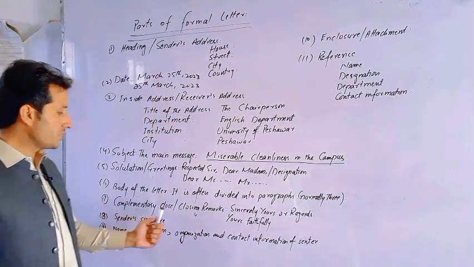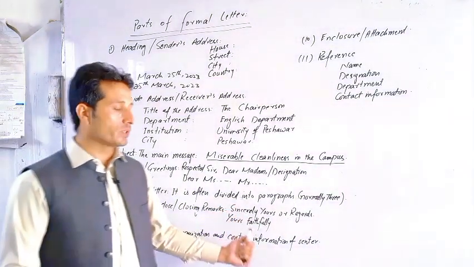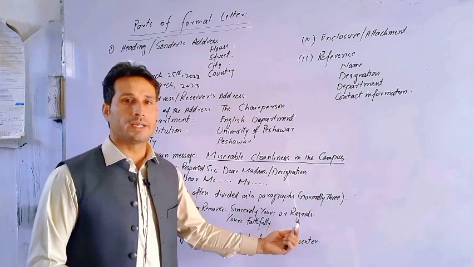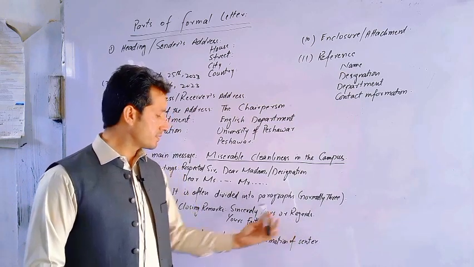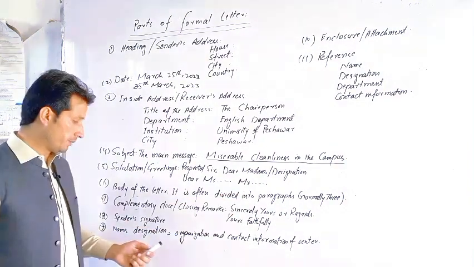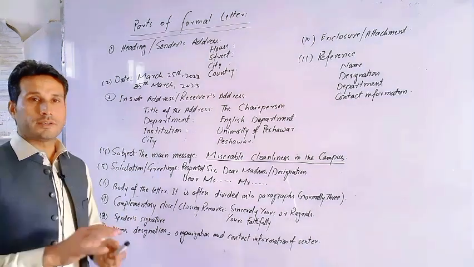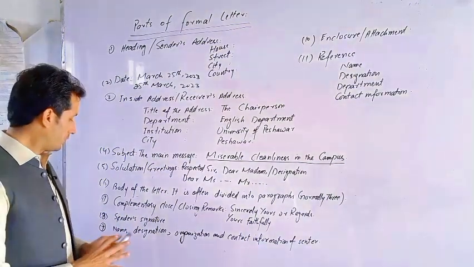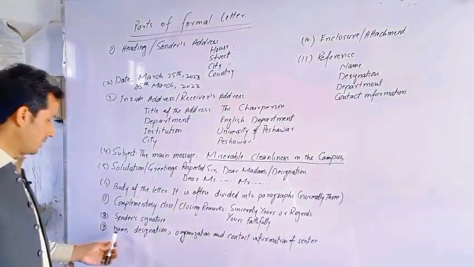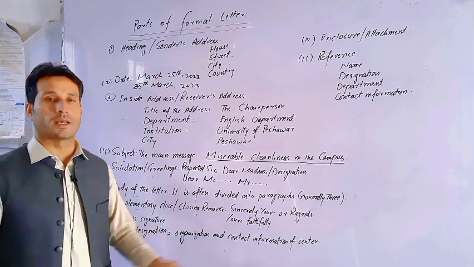Next, we have the complementary clause or closing remarks. So sincerely yours, yours sincerely, or yours faithfully, faithfully yours, or simply regards. So regards, sincerely yours, etc. They are the closing remarks. Then if you are typing your letter, enter twice, leave 2 empty lines, and then type your name, designation, organization, and contact information.